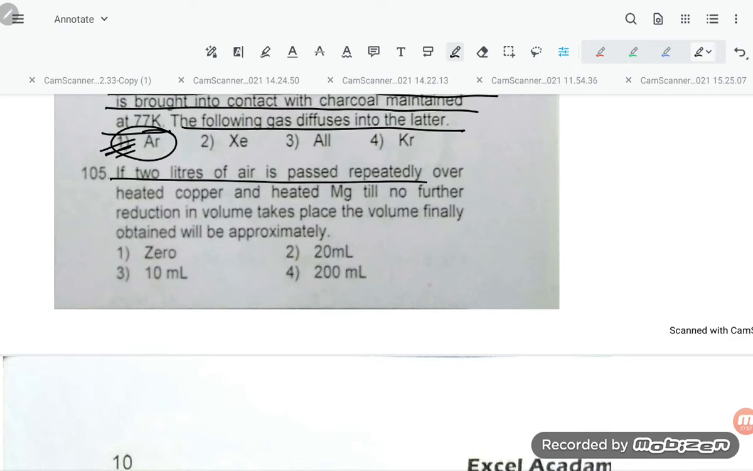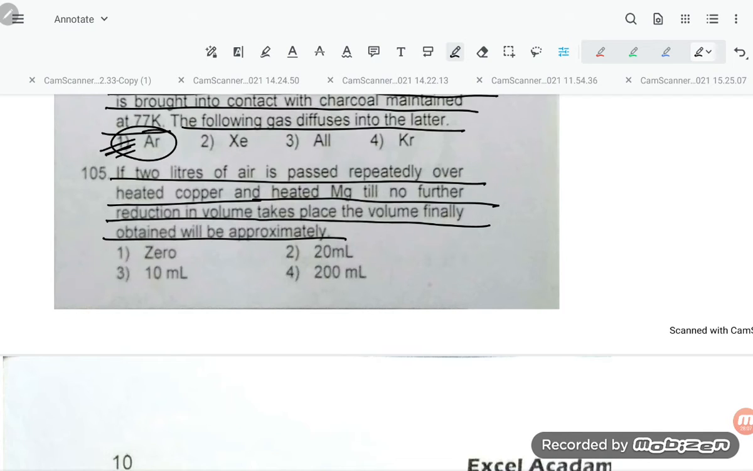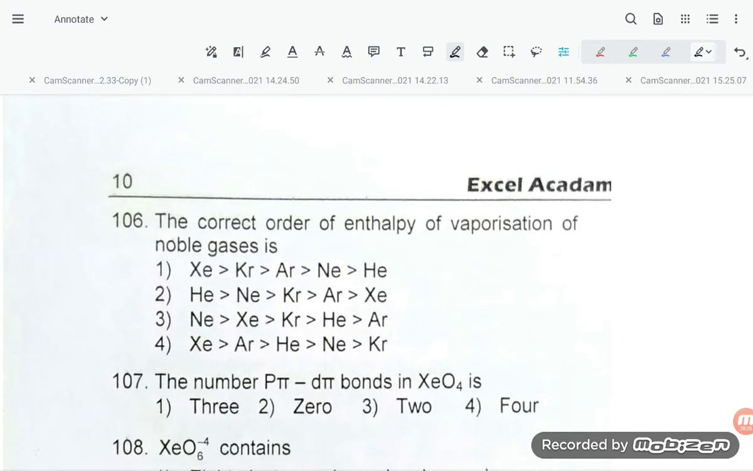If 2 liters of air is passed repeatedly over heated copper and heated magnesium till no further reduction in volume takes place, the volume finally obtained will be approximately 20 ml.